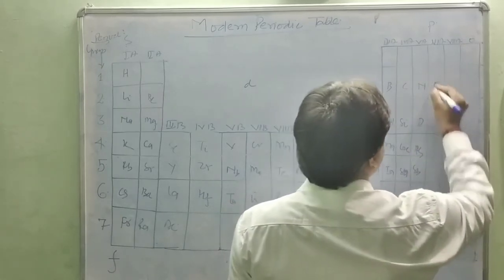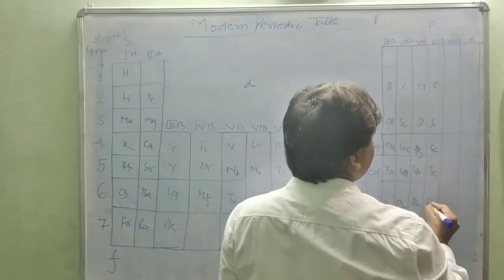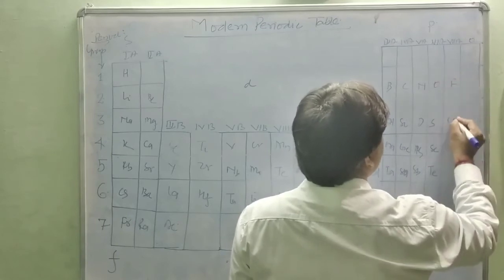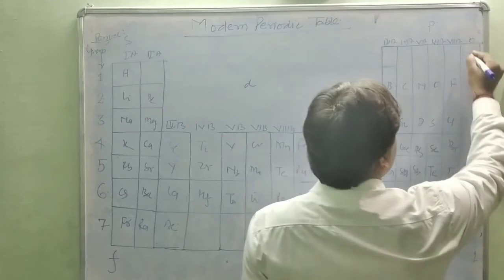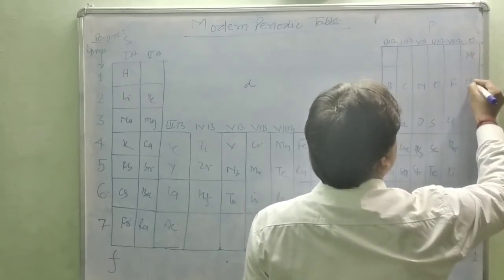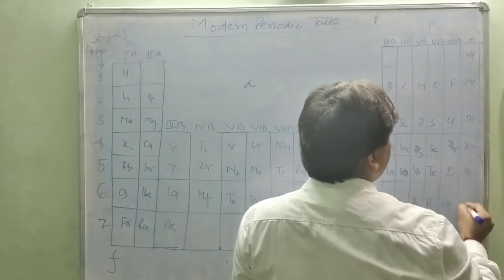Next one, oxygen, sulfur, selenium, polonium, fluorine, chlorine, bromine, iodine, astatine. Here helium, neon, argon, krypton, xenon, and radon.